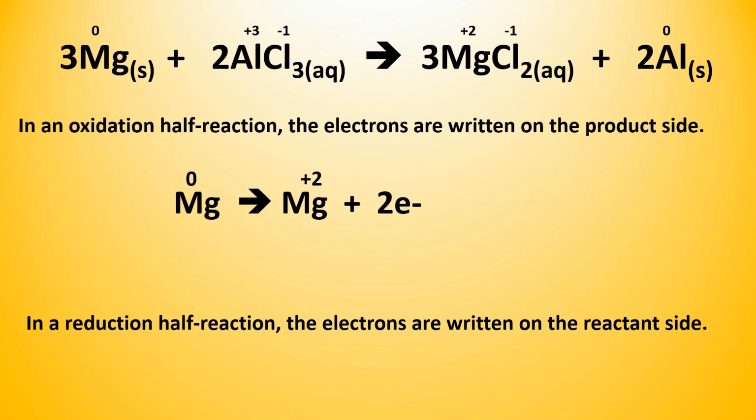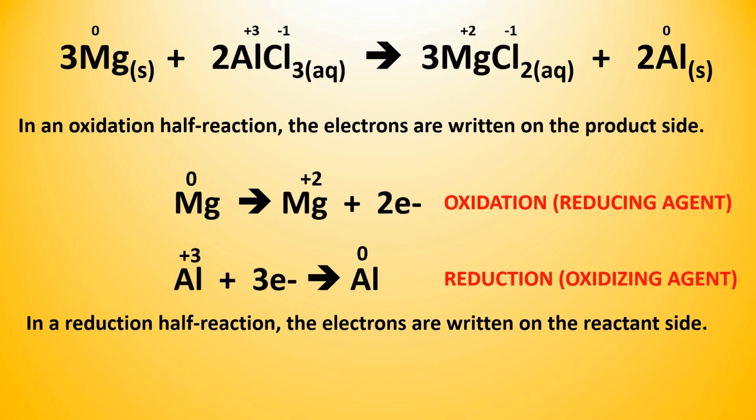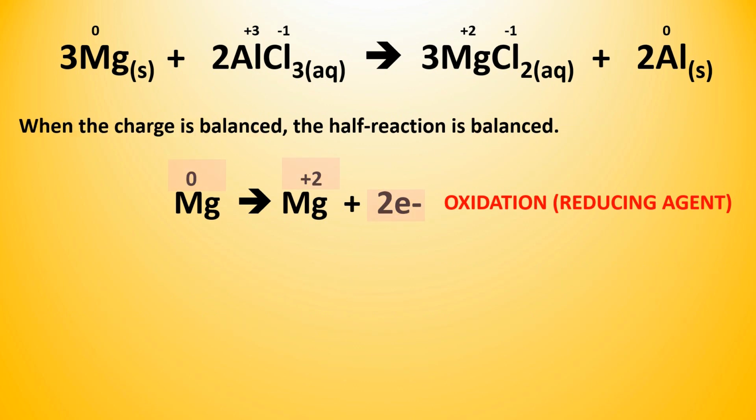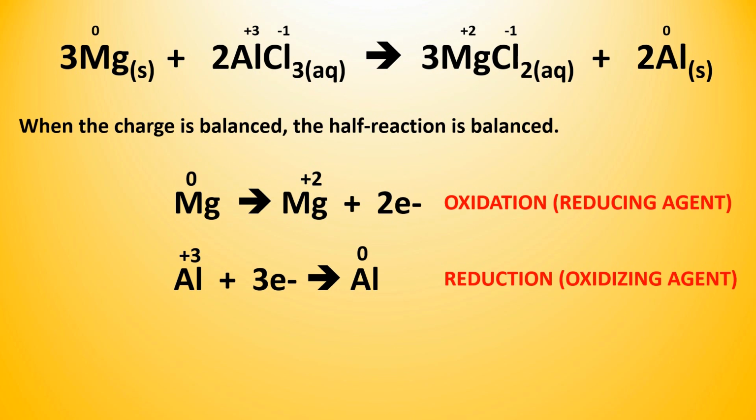In an oxidation half reaction, the electrons are always written on the product side. And in a reduction half reaction, the electrons are always written on the reactant side. When the charge is balanced, the half reactions are balanced. In the oxidation half reaction, the charge on the reactant side is 0, and the charge on the product side is +2 plus -2, which is equal to 0. In the reduction half reaction, the charge on the reactant side is +3 plus -3, which is equal to 0. And the charge on the product side is equal to 0.